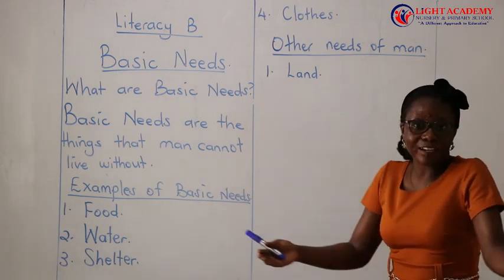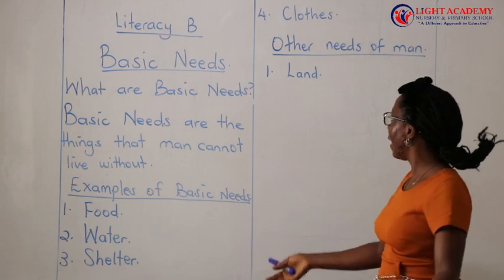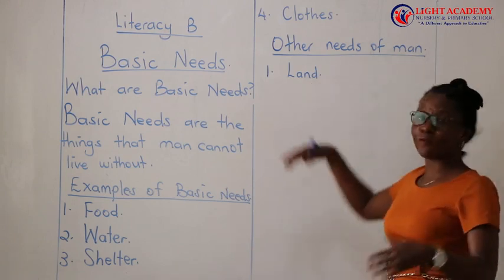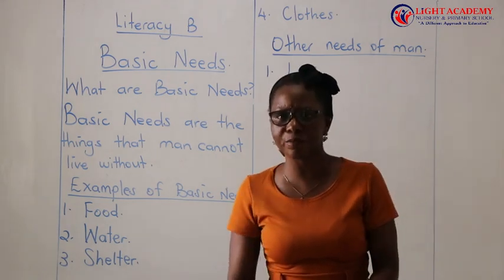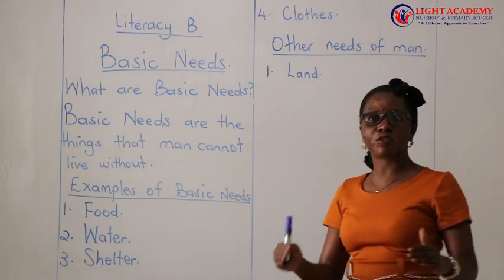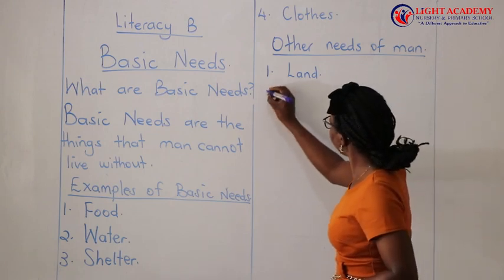Without land, you can live. Do young babies have land? They don't, but they are living. But it is another need of man. We need land for very many things. For farming, you can grow, keep your animals on land. You can grow crops on land. So land is also important.